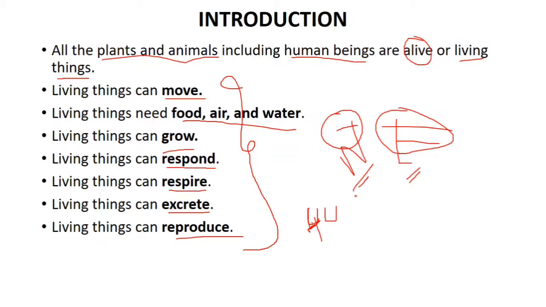But you have seen a dog and you have seen a puppy. The puppy is the baby, or we can say the reproductive unit of the dog. So dogs, plants or animals perform all these functions, that's why they are known as living beings. And non-living things do not follow all these things, so that's why they are known as non-living things. So what living and non-living things are is clear from this example. Now we'll proceed to the next slide.